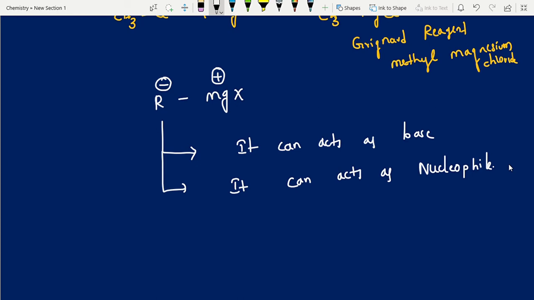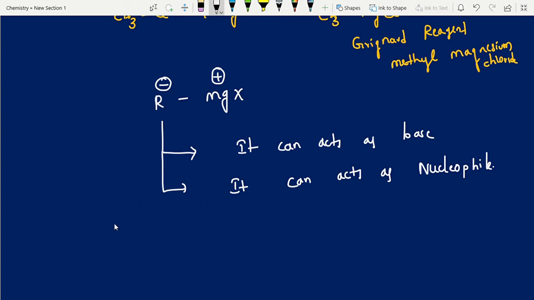So if Grignard reagent is reacting with acidic compounds, then Grignard reagent acts as a base. If the partner is not giving hydrogen, then definitely they provide an electrophile. If electrophile partners combine with Grignard reagent, then Grignard reagent acts like a nucleophile. We look into some reactions and we will come to know.